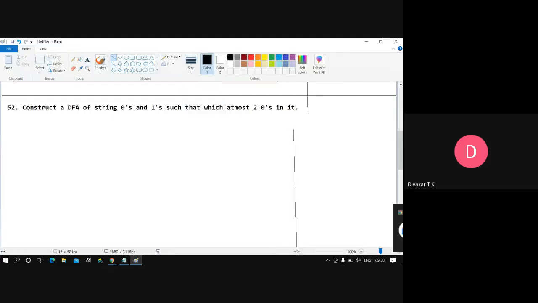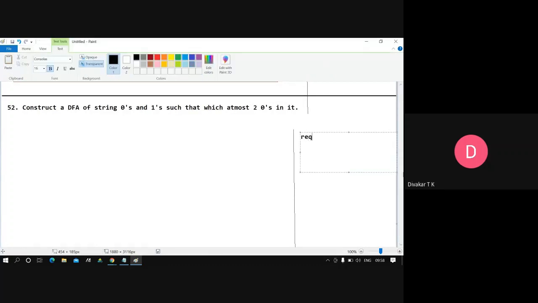So now I'll write one working space part here. That's the requirement now. The requirement here is at most two zeros, meaning zero zeros can be there, meaning null.